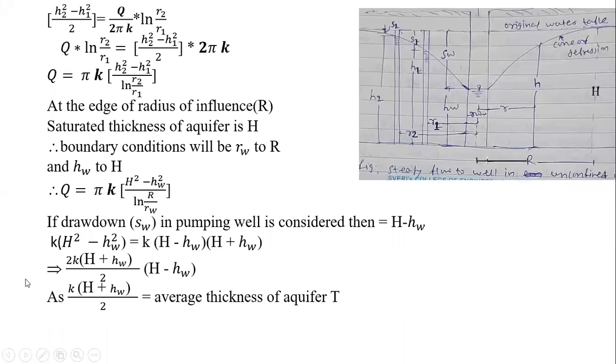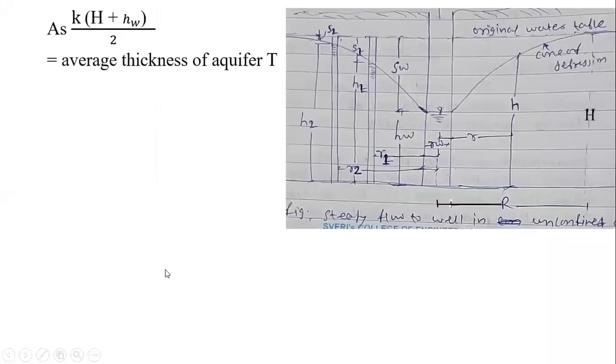Here I will show you once again. Here 2 into H minus HW remained, and what we have considered is K into H plus HW by 2. So this is a multiplying factor of 2. So 2 into H minus HW we have considered over here, isn't it?